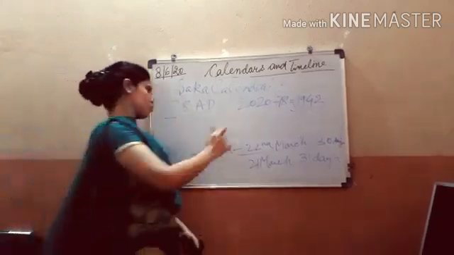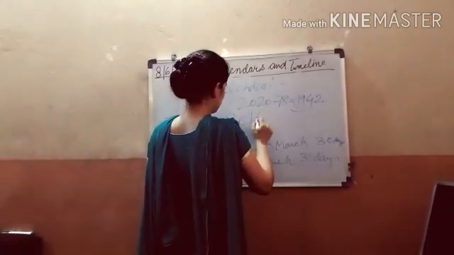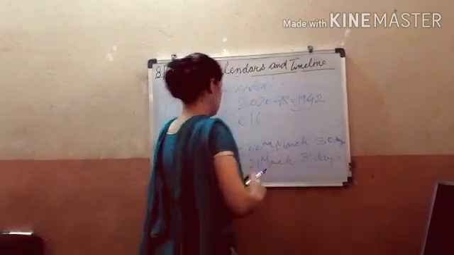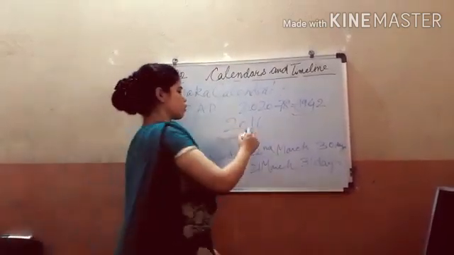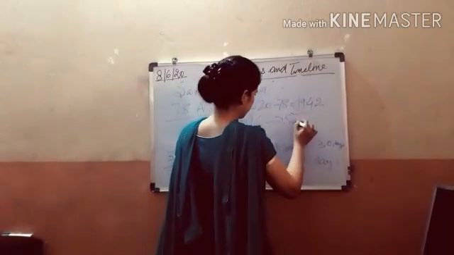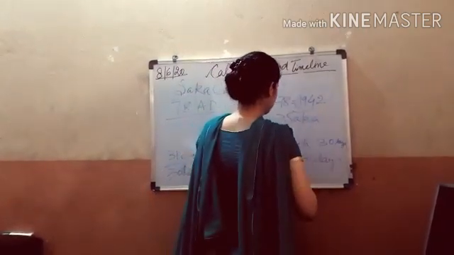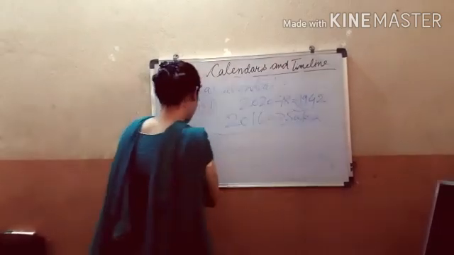Now your work is to find, for the year 2016 of the Gregorian calendar, which year it was according to the Saka calendar. This you will find out.